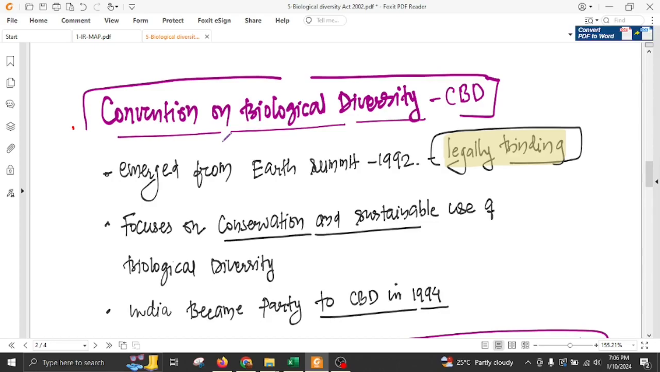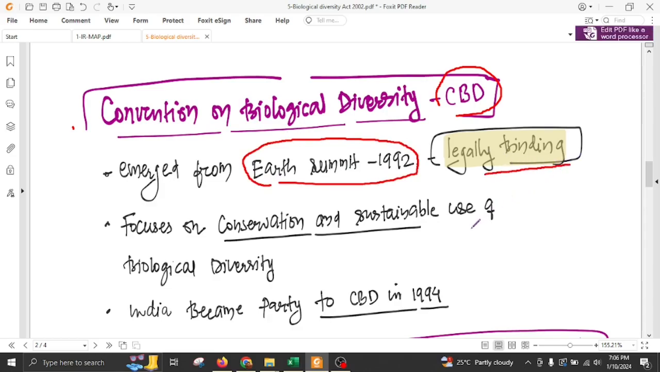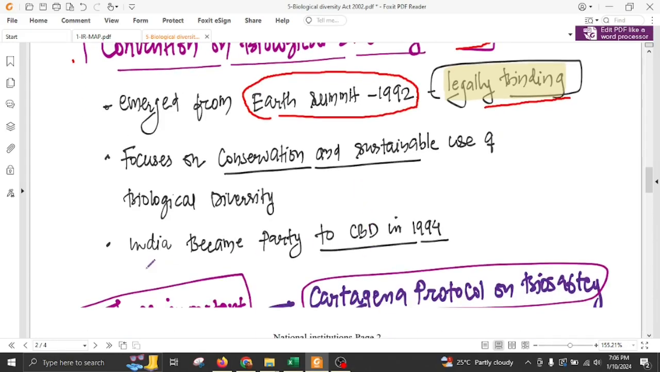So in this video today we will see one important international convention, that is the Convention on Biological Diversity, popularly known as CBD. CBD emerged from the Earth Summit 1992, which was held in Rio de Janeiro, and this convention is a legally binding treaty, and it focuses on conservation and sustainable use of biological diversity. India became party to this convention in 1994, so this treaty is legally binding on India.